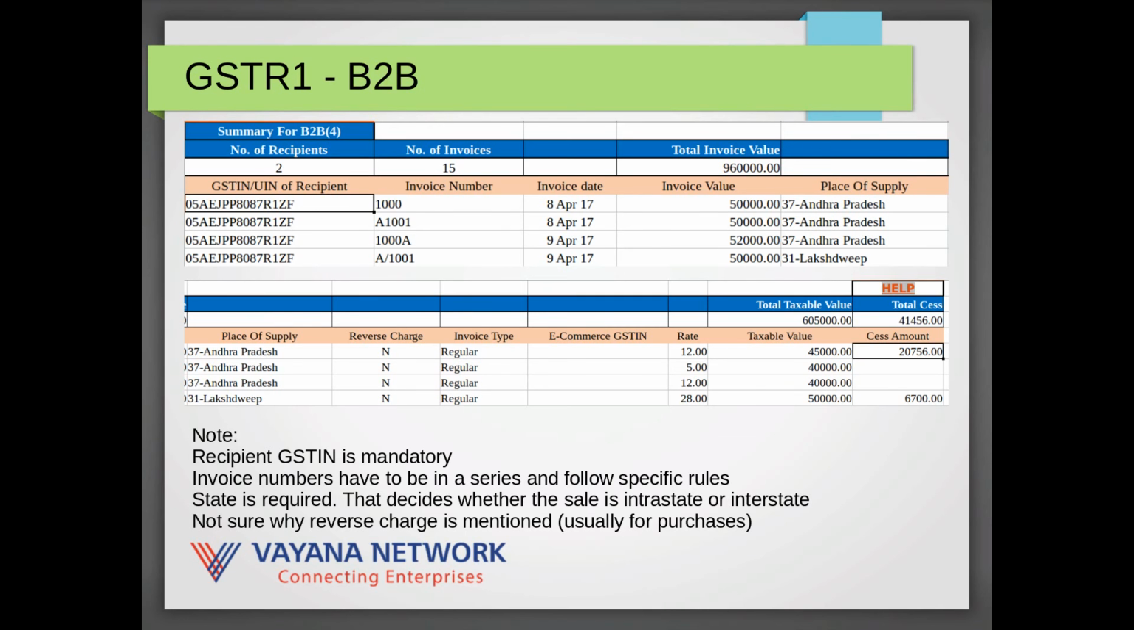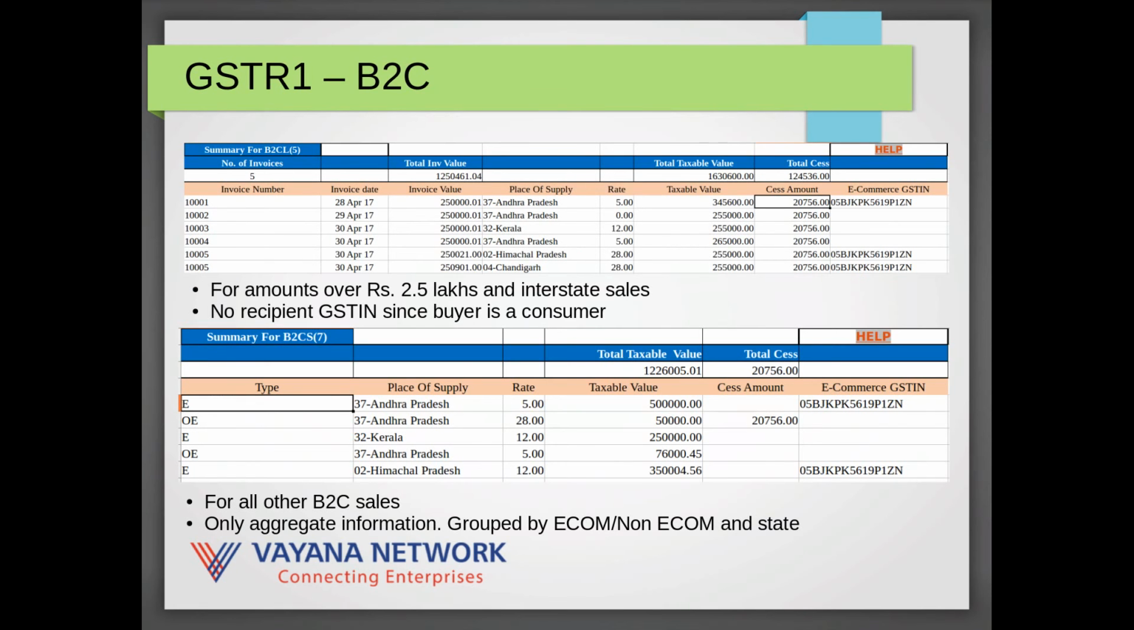The next section we go to is the B2C section. This is the business to consumer section. Because you're selling to retail consumers, such a consumer may not have a GSTIN, and therefore there is no GSTIN included in these formats. However, within this there are again two sections. One is B2CL, which is B2C large. This is for transactions which are over 2.5 lakh rupees and are interstate sales. In this particular case, you need to capture each individual invoice.